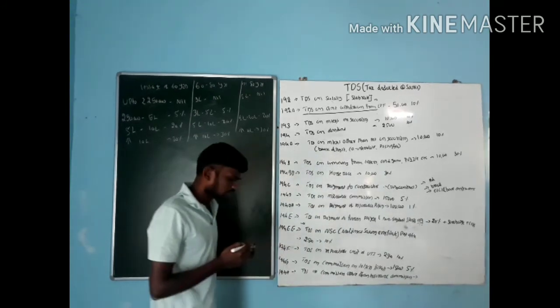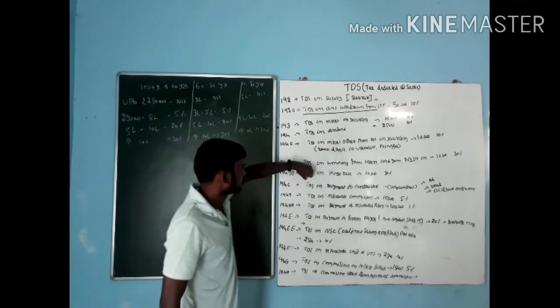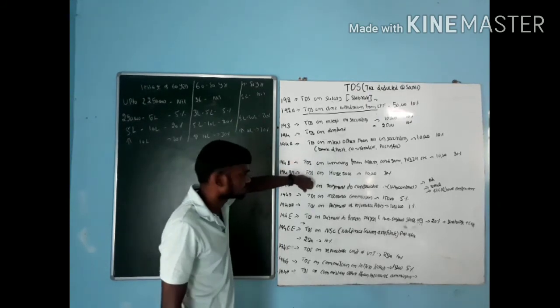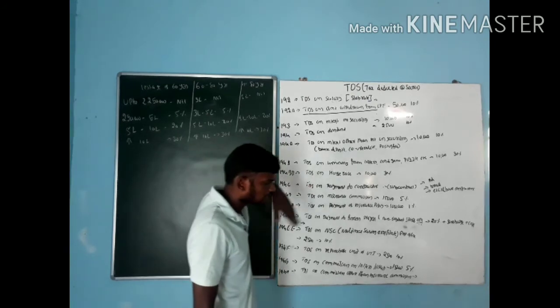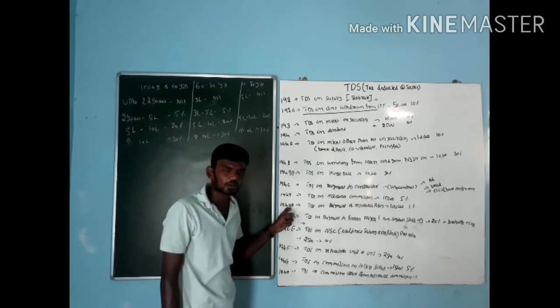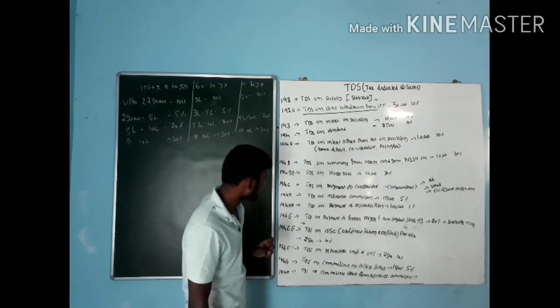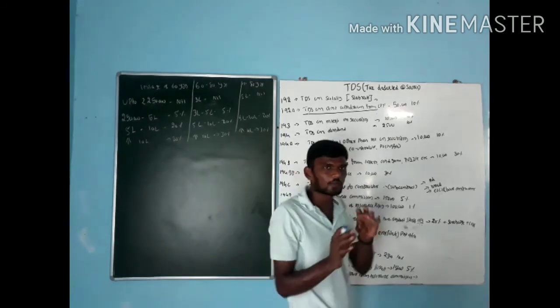TDS on insurance commission, the limit is how much? 15,000, 5%. Any commission from insurance is part of 194D. Apart from commission from insurance, they may receive some kind of commission from other sources.